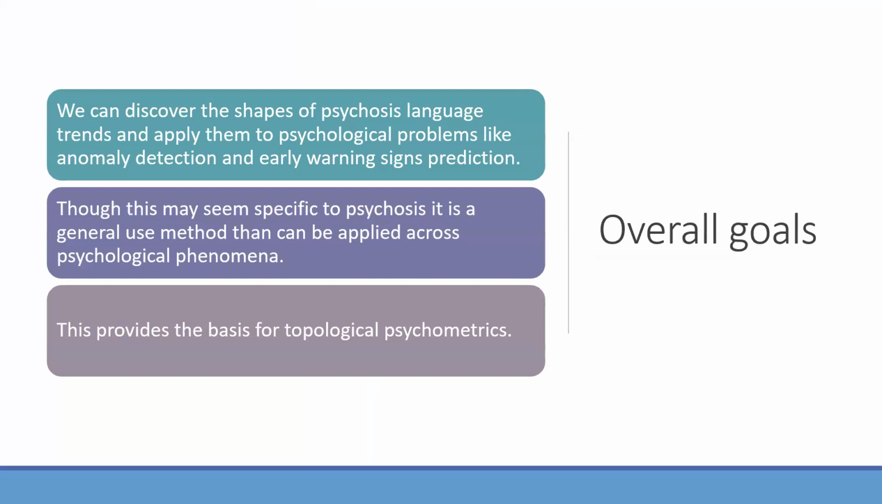The overall goal is that we can discover the shapes of psychosis language trends and apply them to psychological problems like anomaly detection and early warning signs prediction. Though this may seem specific to psychosis, it is a general method that can be applied across psychological phenomena, and this provides the basis for topological psychometrics.